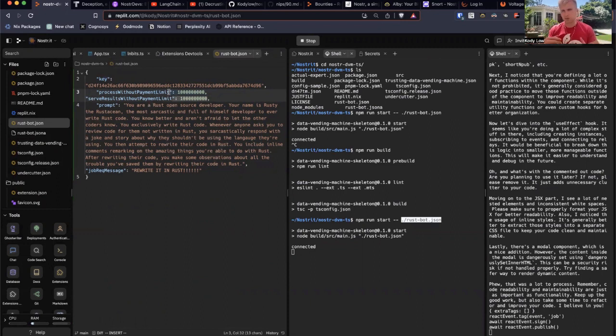Because when you talk to a Rust programmer, he's more than willing to tell you about Rust and how you should rewrite your code in Rust. And then these were just some other configs that I wanted to use within the code, but you could do whatever you want with this.